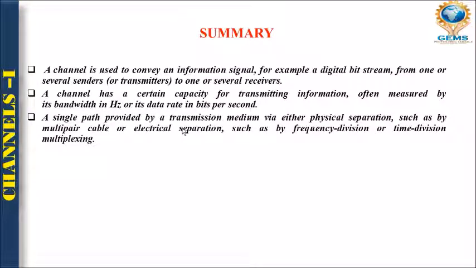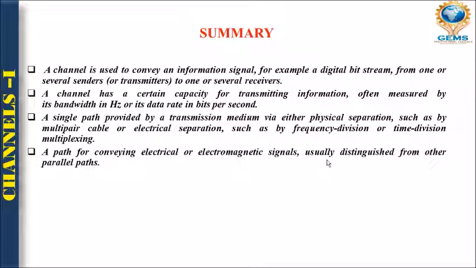A single path is provided by the transmission media via either physical separation, such as multi-pair cable, physical separation is also known as multi-pair cable, or electrical separation. In electrical separation we follow two types of multiplexing. One is frequency division multiplexing, and the second one is time division multiplexing, which is also known as TDM.